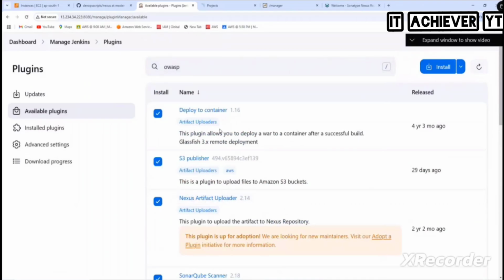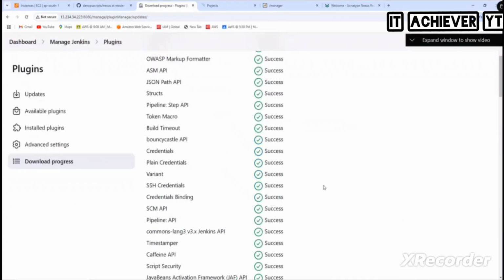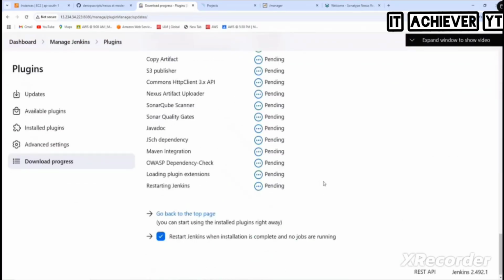So we have installed these plugins one by one, each phase, each day, right? So click on Install. And what is the important thing you need to do? Restart, otherwise it will not work. Okay. So plugins got installed.